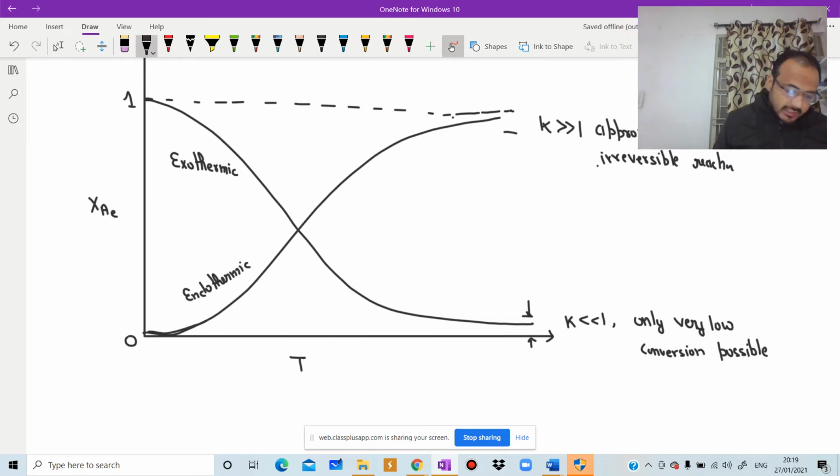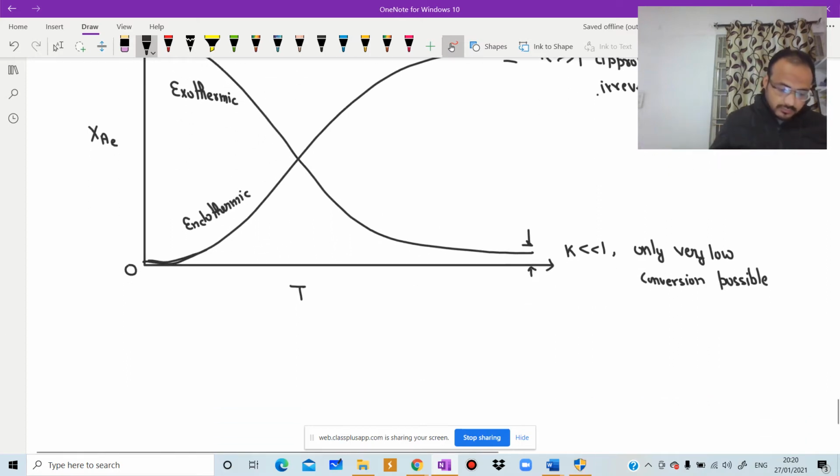One more point: the thermodynamic equilibrium constant is unaffected by the pressure or inerts, but the equilibrium concentration of material and equilibrium conversion of reactants can be influenced by these variables. The thermodynamic equilibrium constant is affected by the temperature of the system.